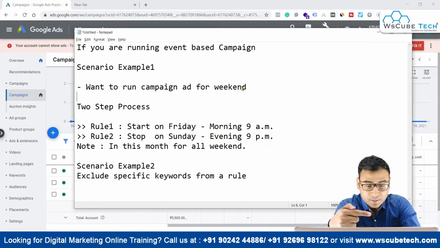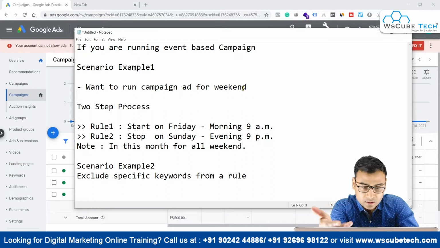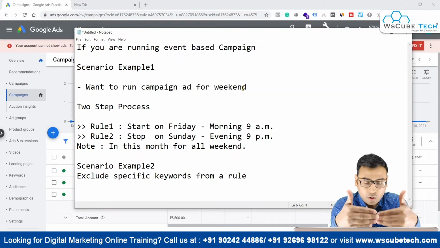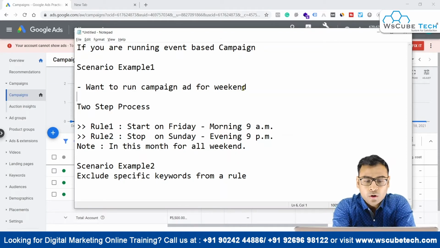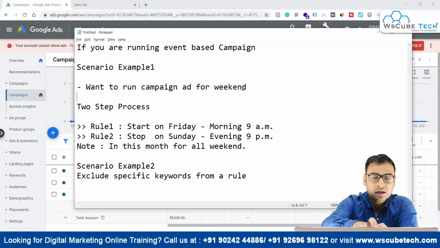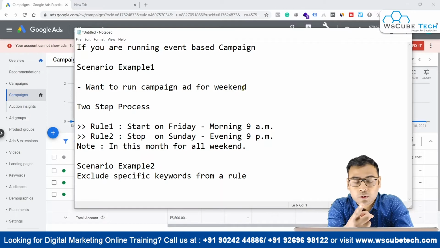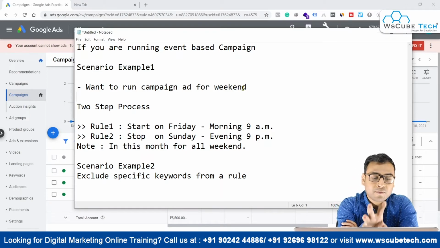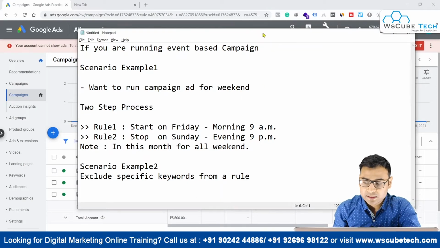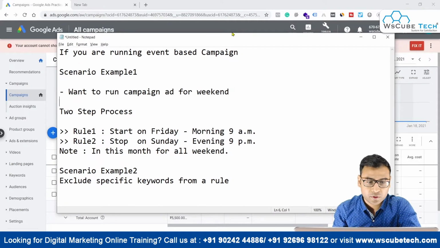Then we will configure another rule which will stop that particular campaign every Sunday. If we want to execute it throughout the month for all the weeks, this rule two will stop our selected campaign on Sunday evening at 9 p.m. So we have to implement two rules. This complete scenario cannot be implemented in a single rule, so we take help of two rules. Let's see this practically, as that will be much more convenient for us.